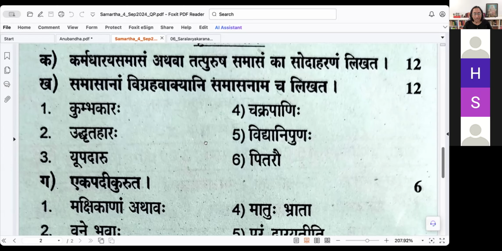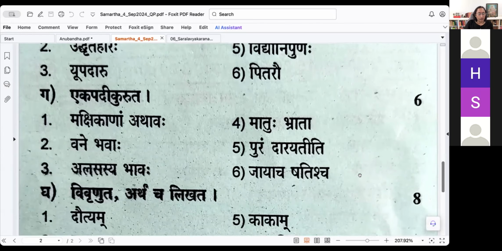Not needed. You need to write whether it is karmadharaya or avyayibhava, that sort of a dvigu samasa, dvandva samasa. That needs to be there. Pitarau, matacha pitacha, pitarau. So it should be ekashesha vritti. Yeah. And madri. So that kind of specification is expected. So 1 mark for the Vigraha Vakyam, 1 mark for the Samasa Nama.